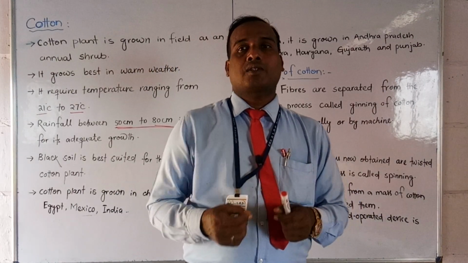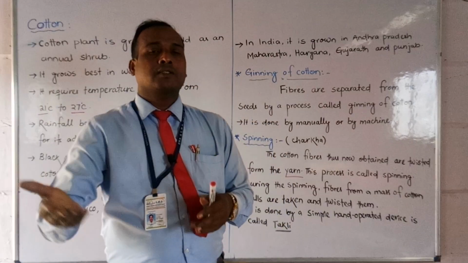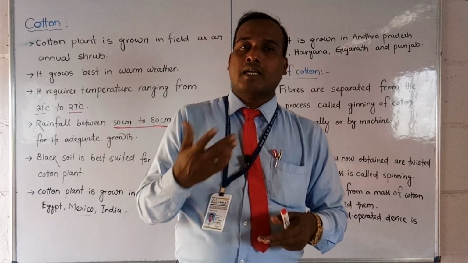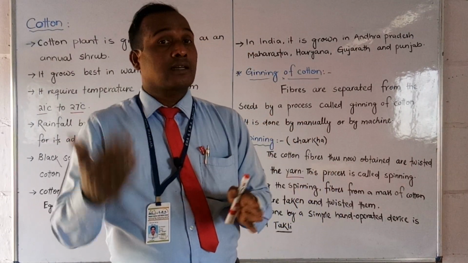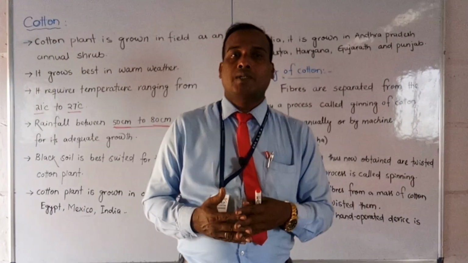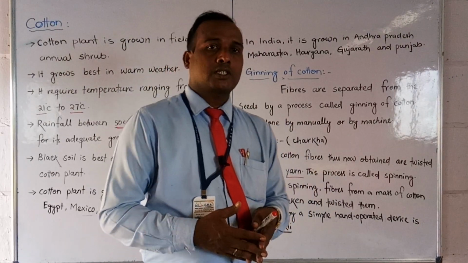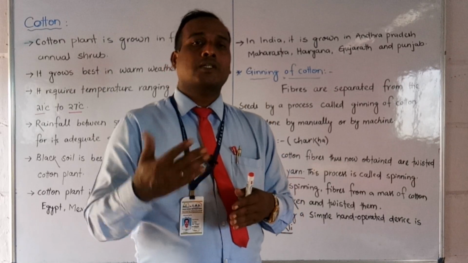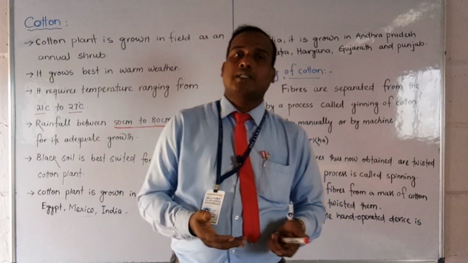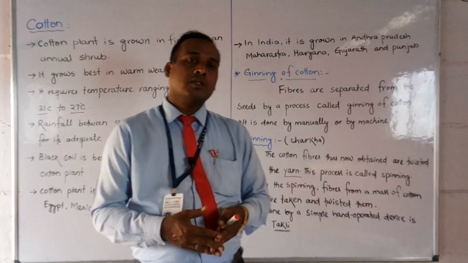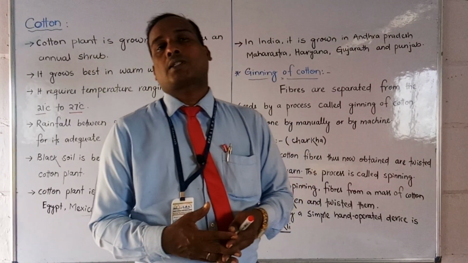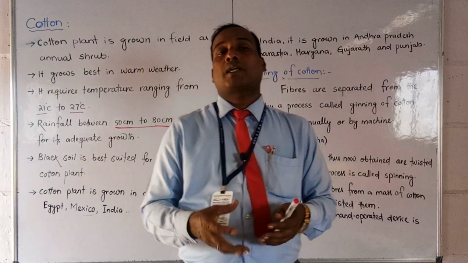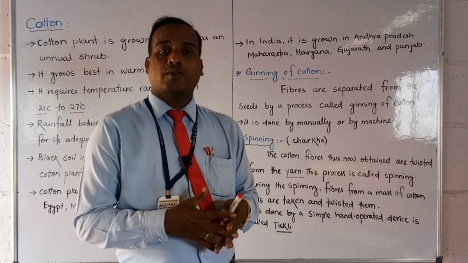and after twisting or spinning, we do weaving. When the strands or threads, the yarn, are ready, we make fabrics, specially cloth materials, by weaving, and after that we make dress material or dresses. So this is all about cotton, how it develops, how it grows, and how we get cotton fibers from cotton plants.